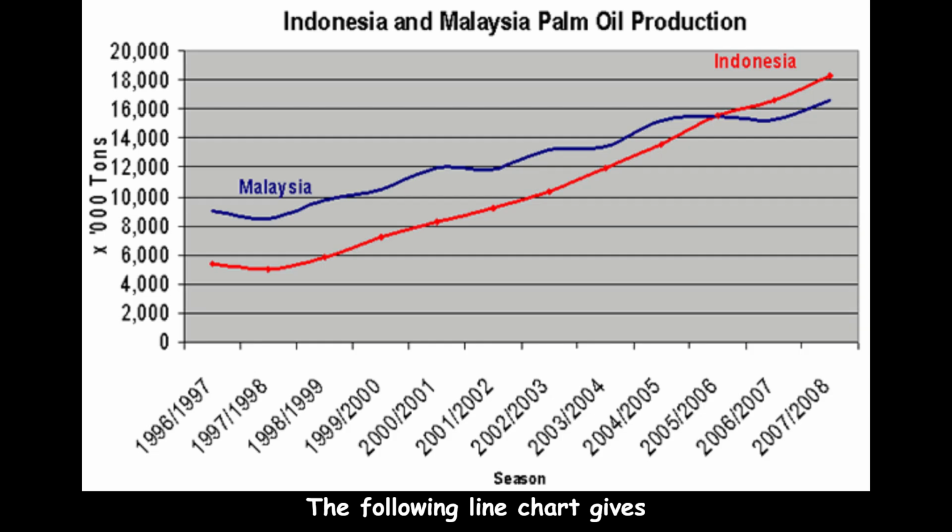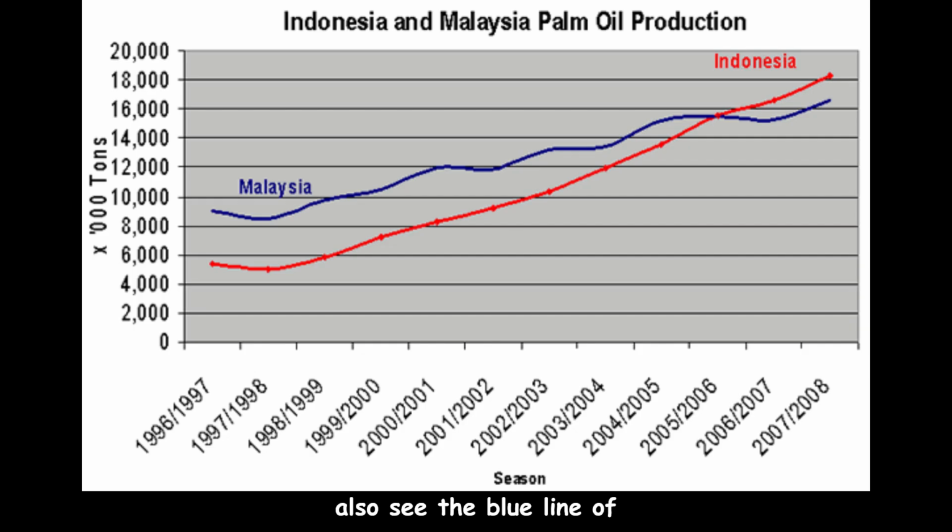The following line chart gives information about palm oil production of Indonesia and Malaysia. According to the line chart, the red line of Indonesia rises from the lowest point, about 5 million tons in 1997 and 1998, to the highest point, about 18 million tons in 2007 to 2008.